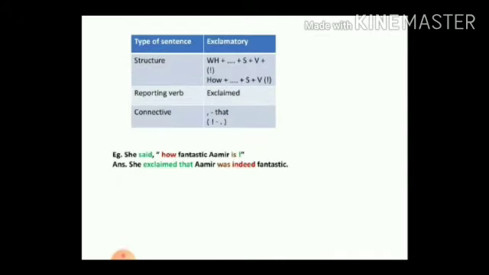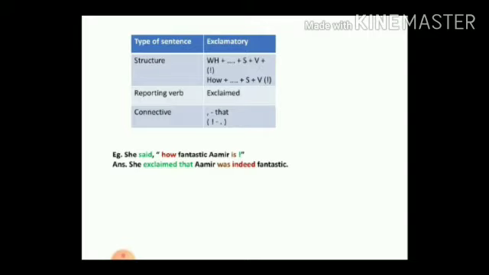Next, the next type of sentence would be the exclamatory sentence. Here, students, we know it expresses strong emotions. So when we change it into indirect speech, the first thing we have to do is change the statement in the inverted commas from exclamatory to assertive, because in indirect speech we always end the sentence with a full stop, whereas an exclamatory sentence ends with an exclamation mark. So we change the exclamatory sentence to an assertive sentence.